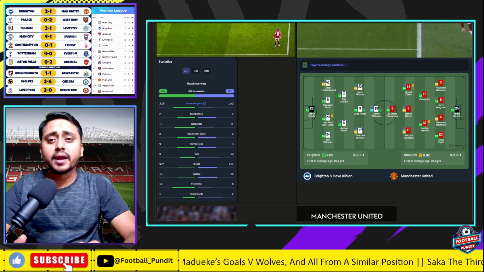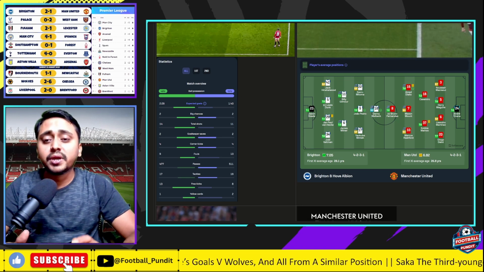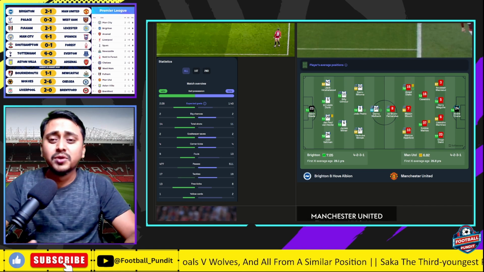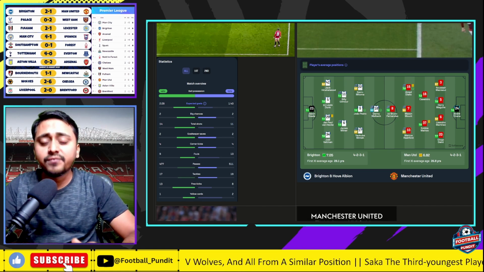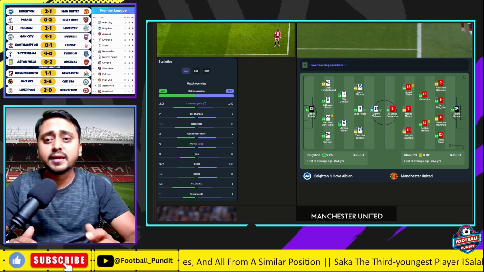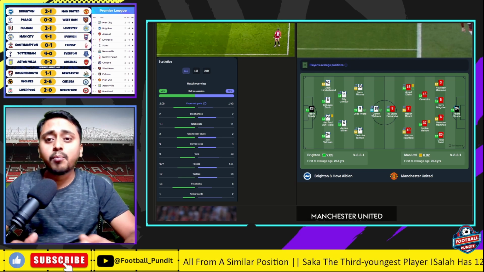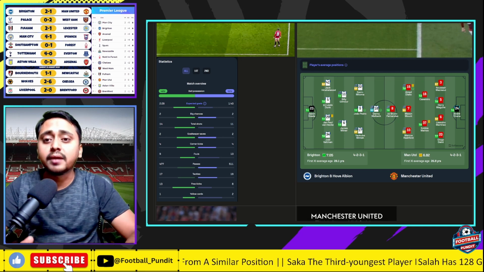And I don't know why, I don't know what tactical decision it was, but Ten Hag substituted Bruno Fernandes as well, which was a bit surprising for me. If there was a chance that comes up during the later stages of the game, let it be towards the 90th minute or in the added time, Bruno Fernandes would have been the player to give that ball to any of the wingers to start the attack.